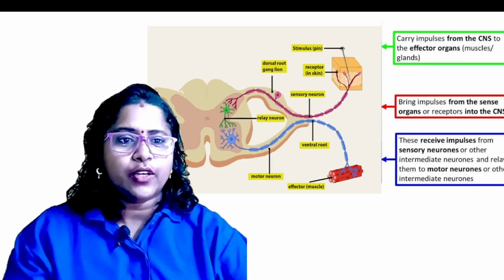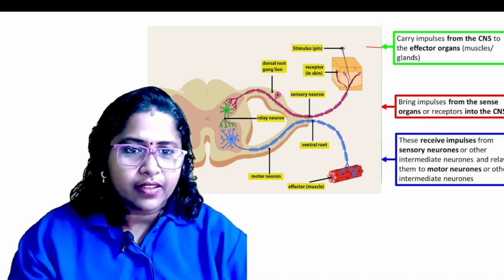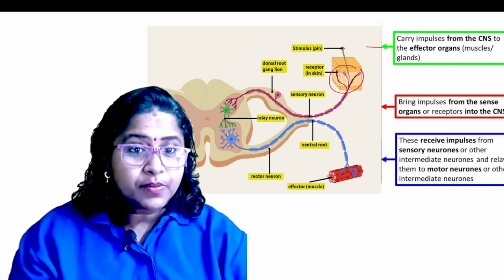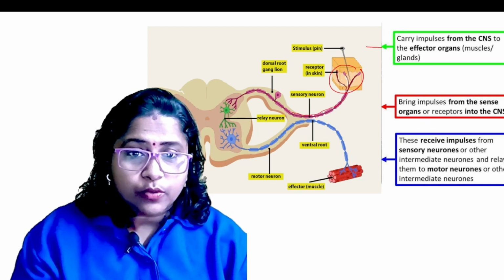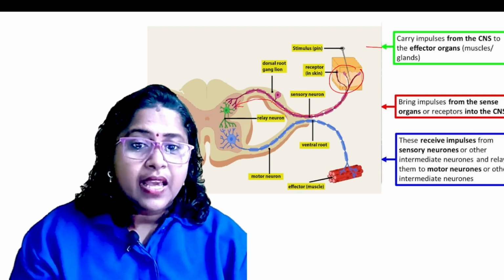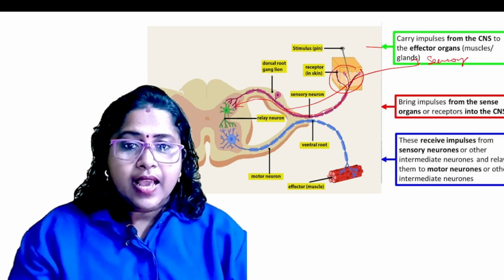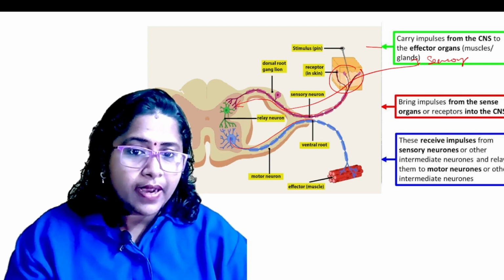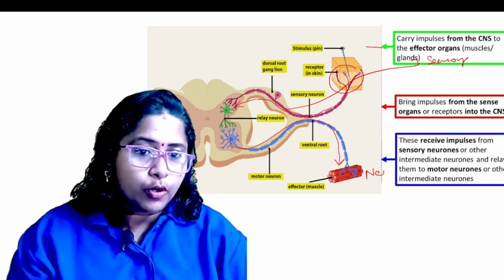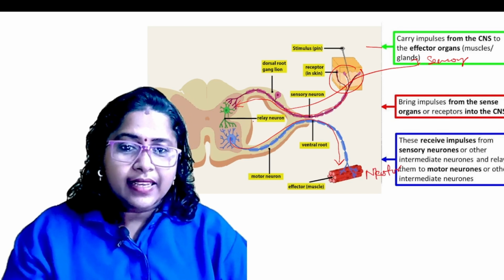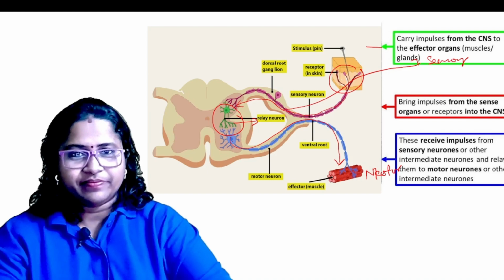Here, in this case, these are the sensory neurons, from the receptors present in the skin. From the sense organ, the signal moves to the spinal cord, which is the central nervous system. They are known as sensory neurons. And from the central nervous system going back to the effector cell, that is the muscle, they are called motor neurons. And there is a connection between these two, called a relay neuron or interneuron.